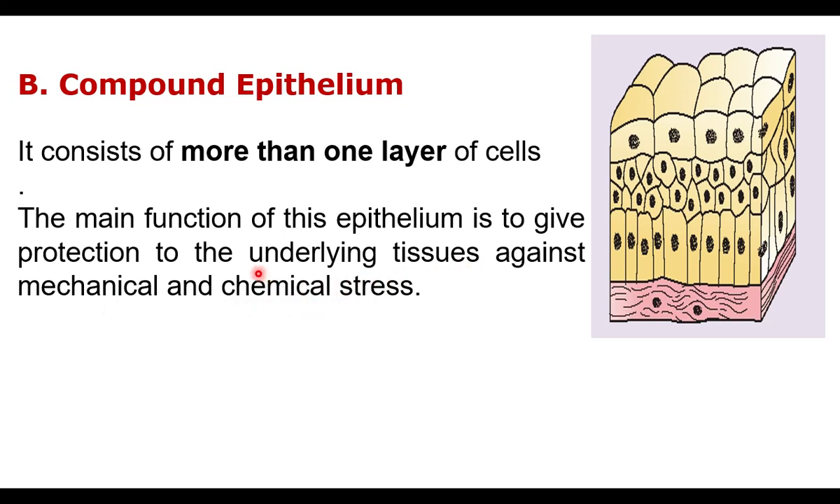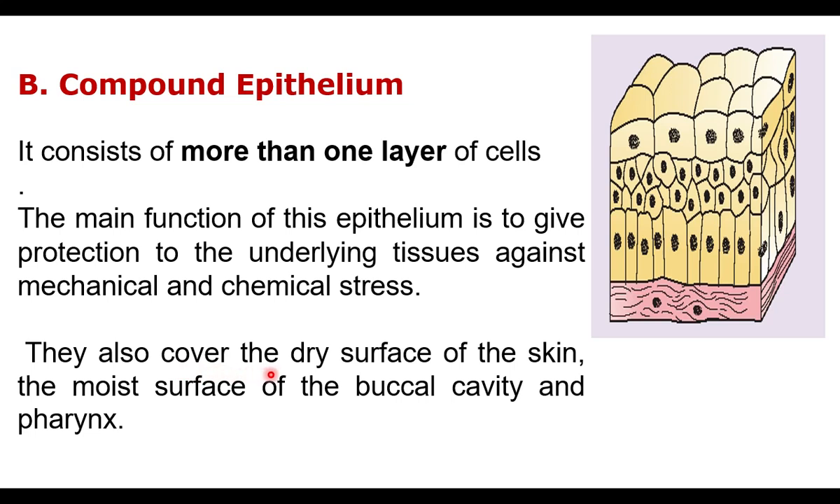Underlying tissues means tissues which are found below the compound epithelium. A muscle tissue may be found below the compound epithelium. The muscle tissue is protected against mechanical injury or chemical stress because of the presence of the compound epithelium. It also covers the dry surface of the skin. Skin is made up of squamous epithelium and compound epithelium also. The outer dry part of the skin has compound epithelium. So it gives protection.